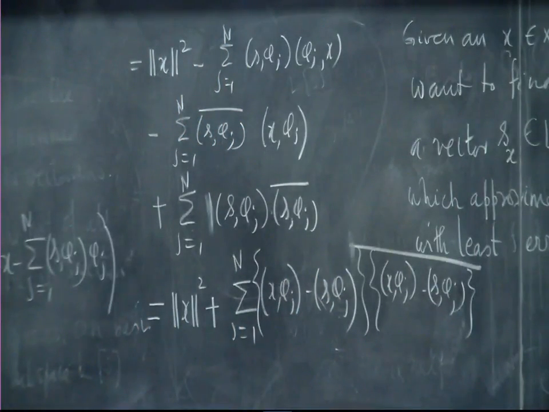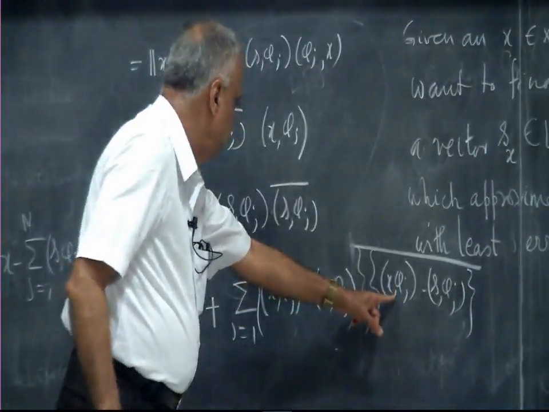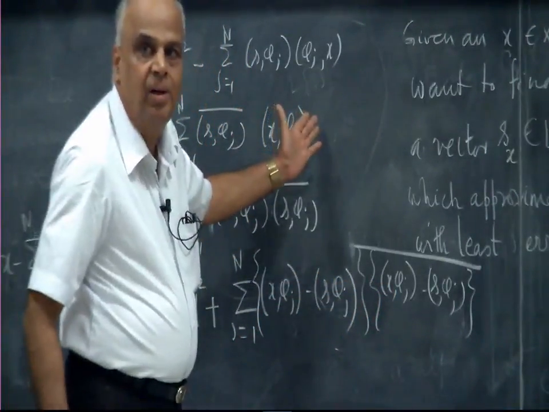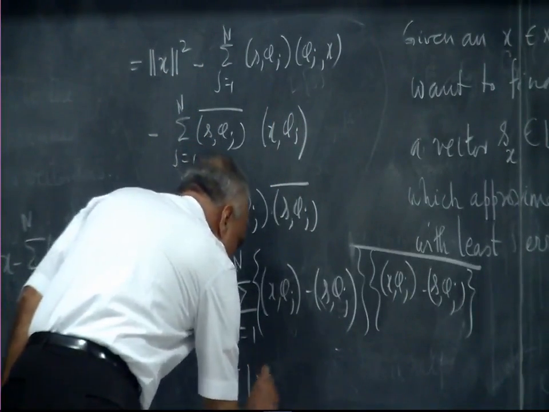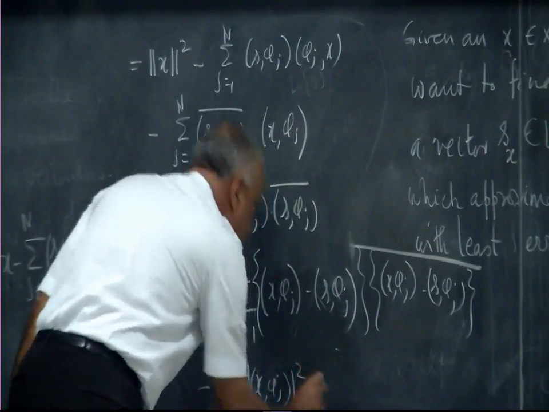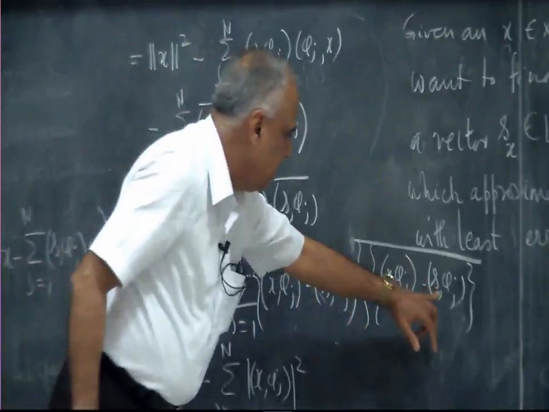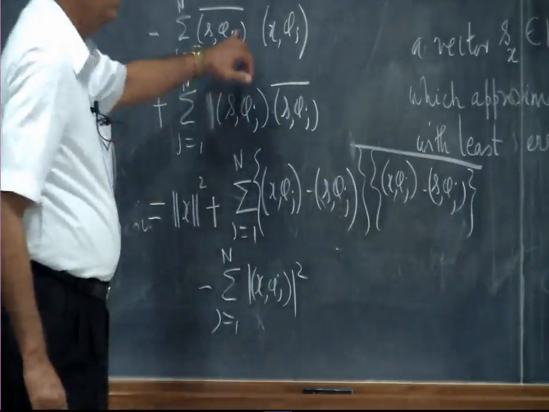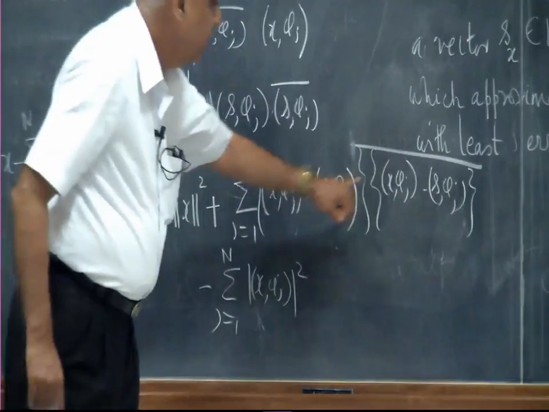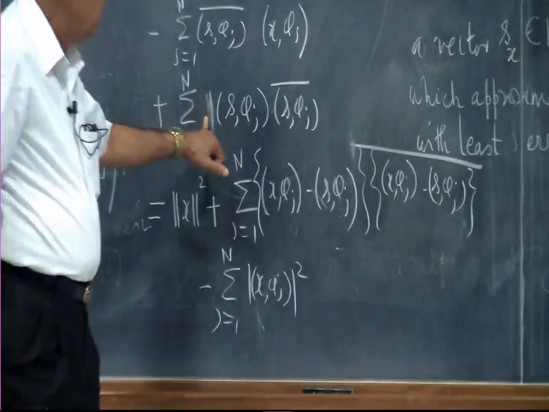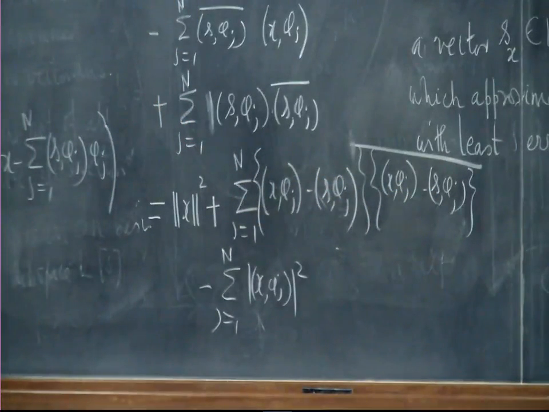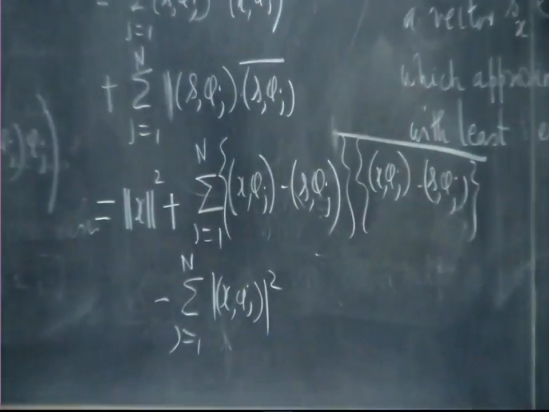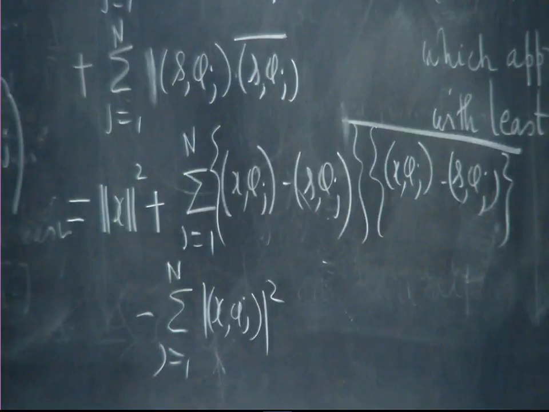What will I get? x phi j squared, that is not appearing anywhere, so that is an extra term, I will subtract it out, which is mod x phi j squared. Then I have got x phi j s phi j bar, that is here, s phi j x phi j bar, that is there, s phi j bar, that is also there. All other terms are there. So, that is just a grouping of that term by supplying, so that I can write it as a product of something with its own conjugate.